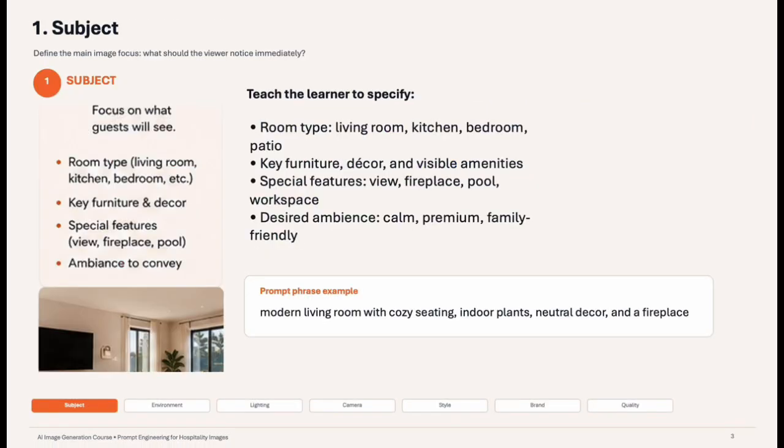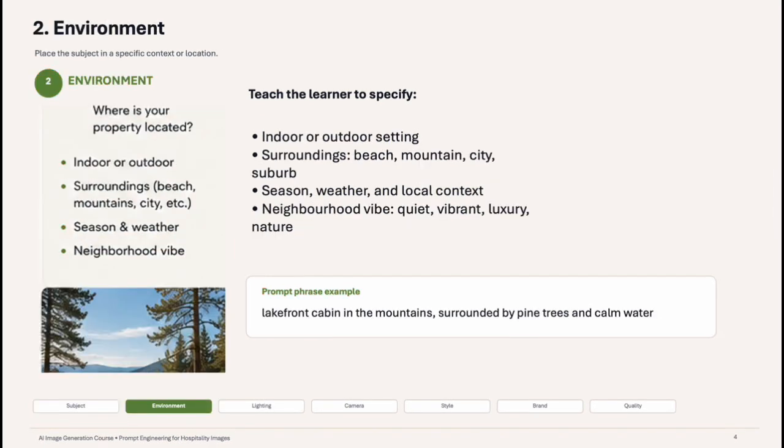Component 1 is the subject. The subject is the main focus of the image. Ask yourself, what should the viewer see first? Examples could include a luxury hotel suite, a beachfront Airbnb, a luxury wristwatch, a fashion model, etc. So, instead of just saying you want a restaurant, you'd rather say a luxury rooftop restaurant with elegant wooden tables and gourmet dishes. This specificity creates quality.